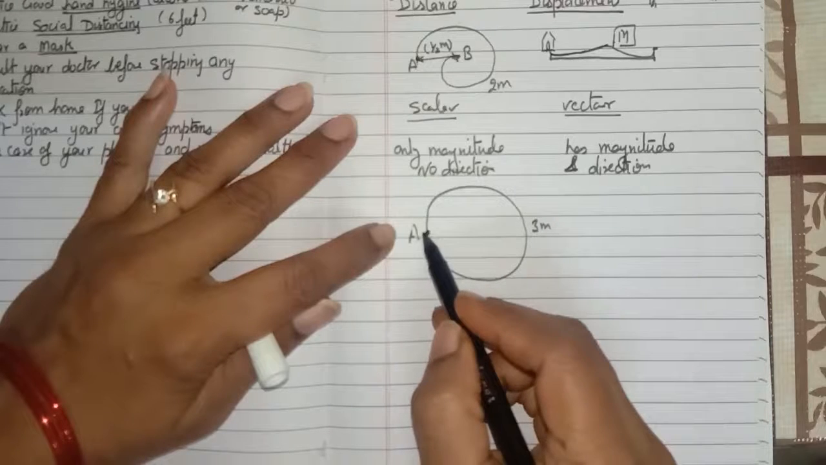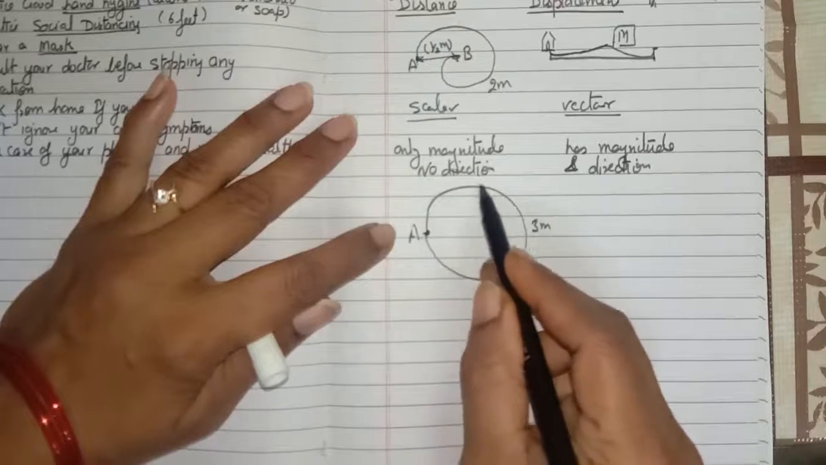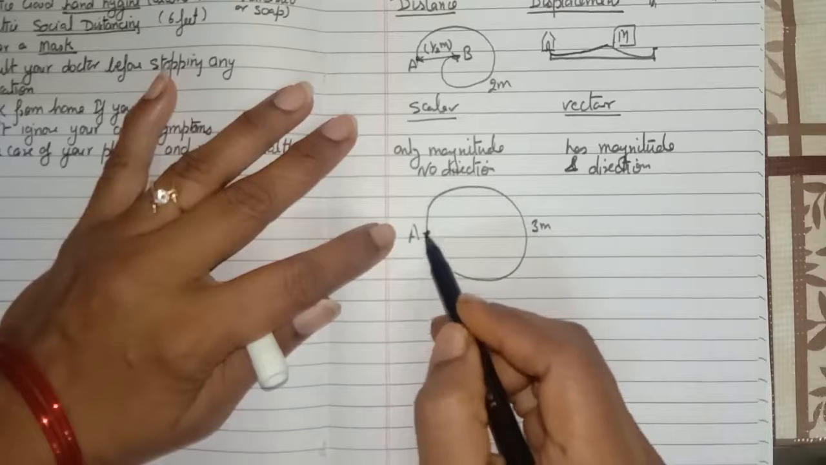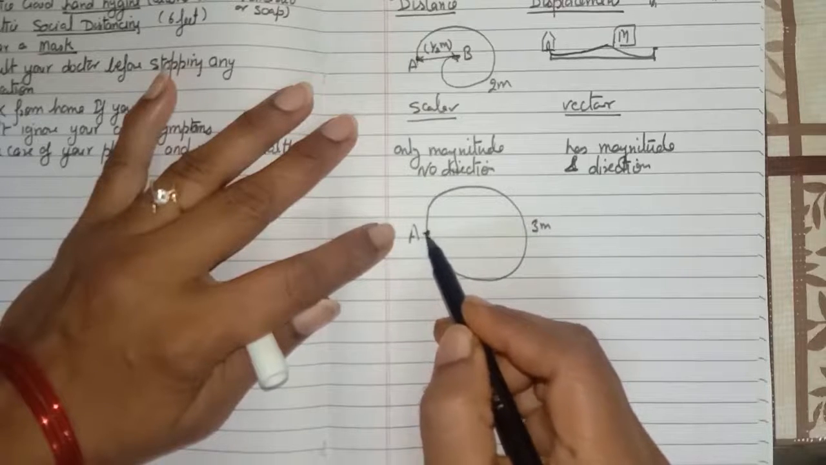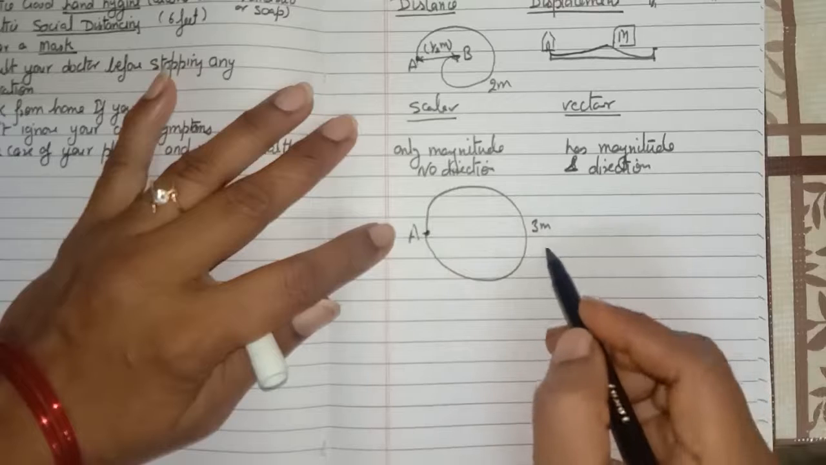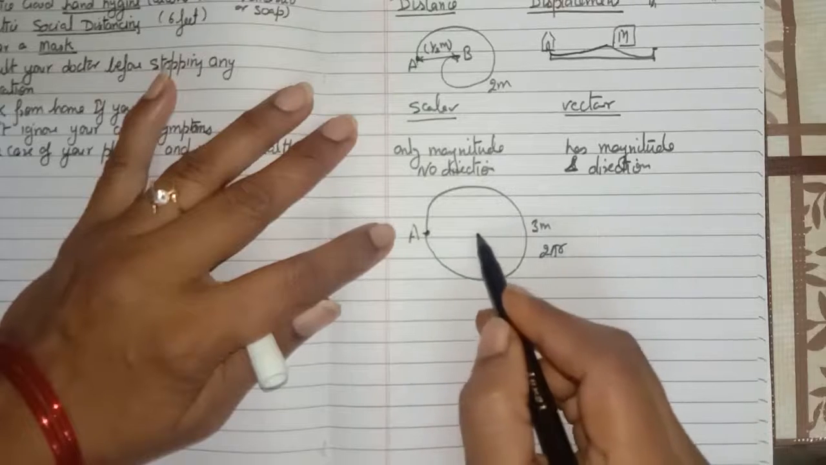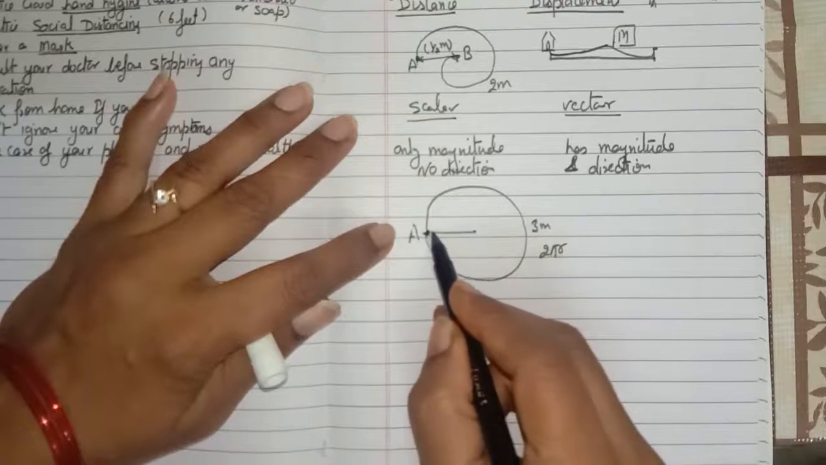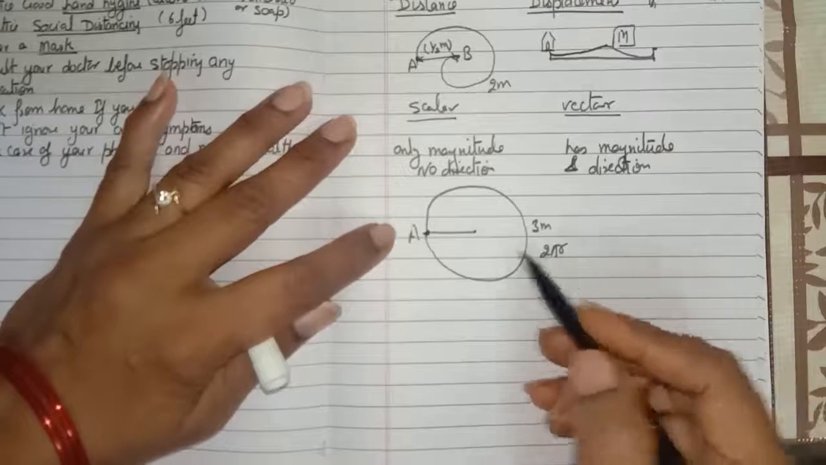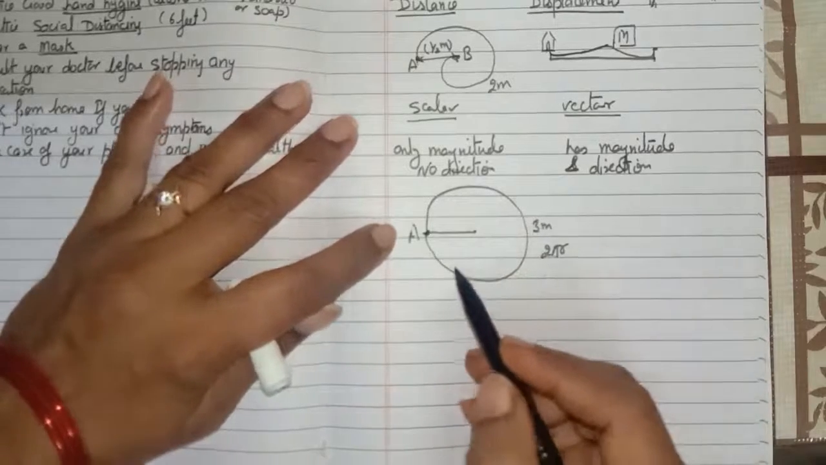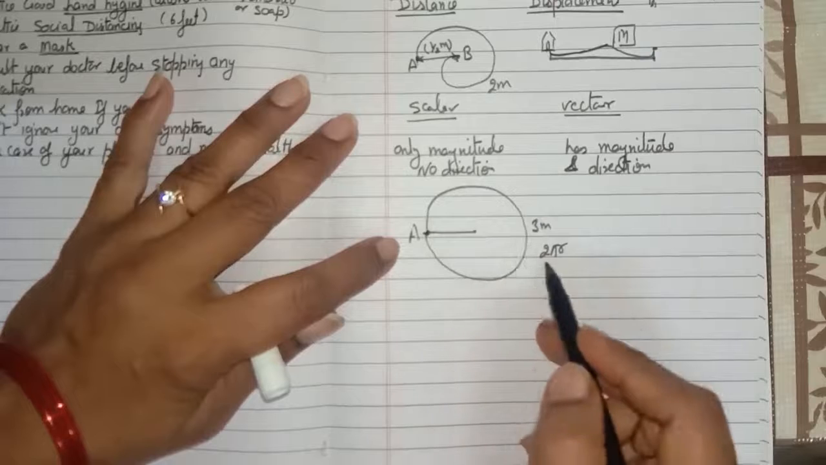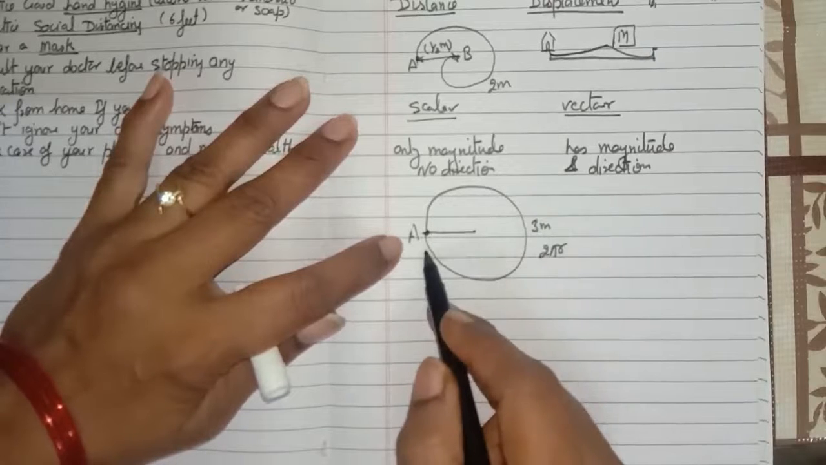So you start from here, and after traveling a certain distance, you reach this point A. So in this case, the distance traveled by you is actually the circumference of the circle, which can be found by using the formula 2 pi r. 2 pi r is the circumference of the circle. So the distance traveled by you is 2 pi r.